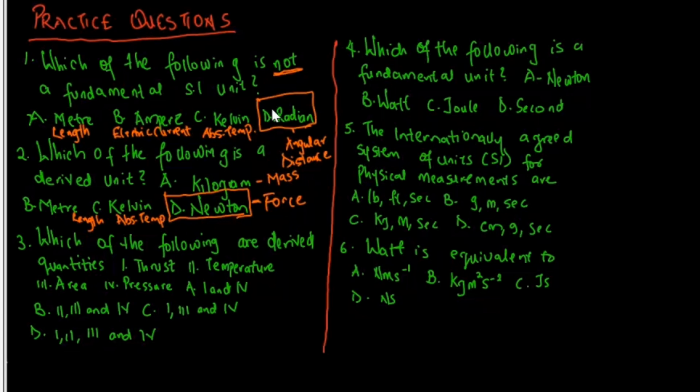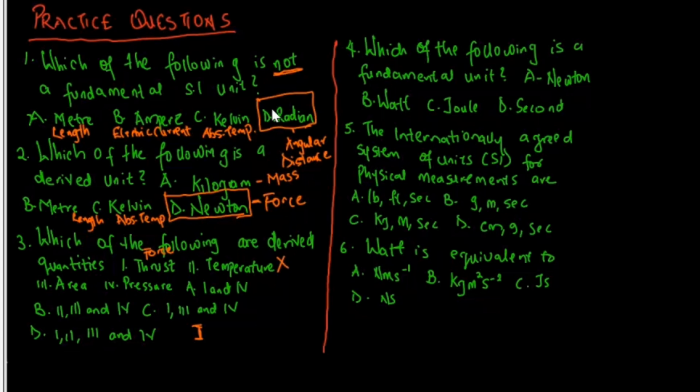Now, looking at question 3, which says, which of the following are derived quantities? Thrust is a type of force, and force is a derived quantity. So option 1 or Roman figure 1 is a derived quantity. Temperature is a fundamental quantity, so this is out of it.